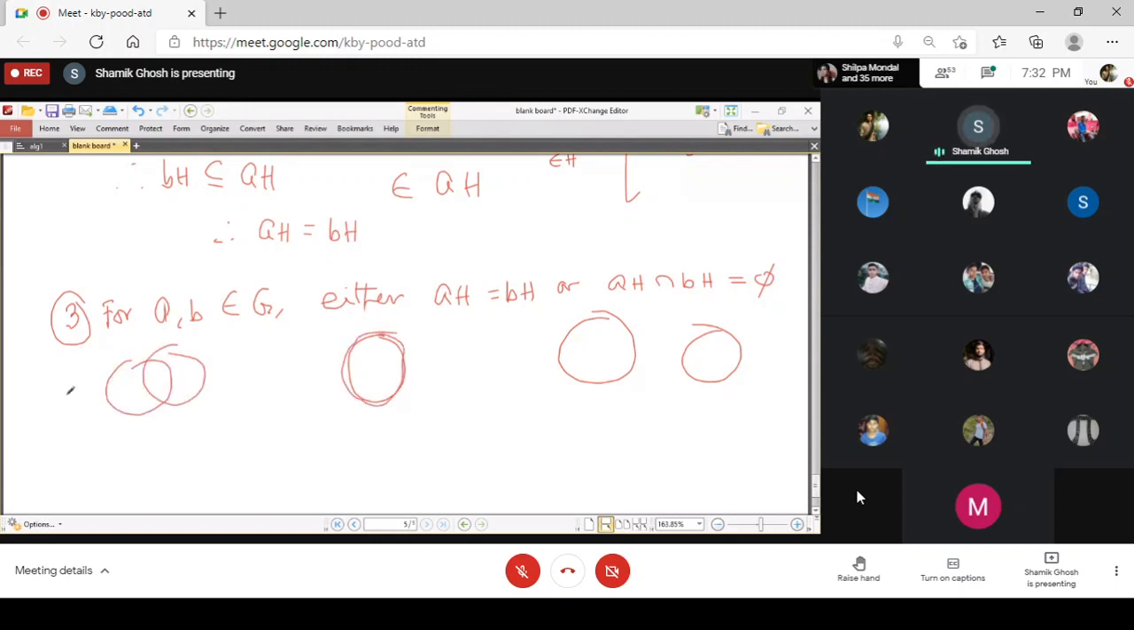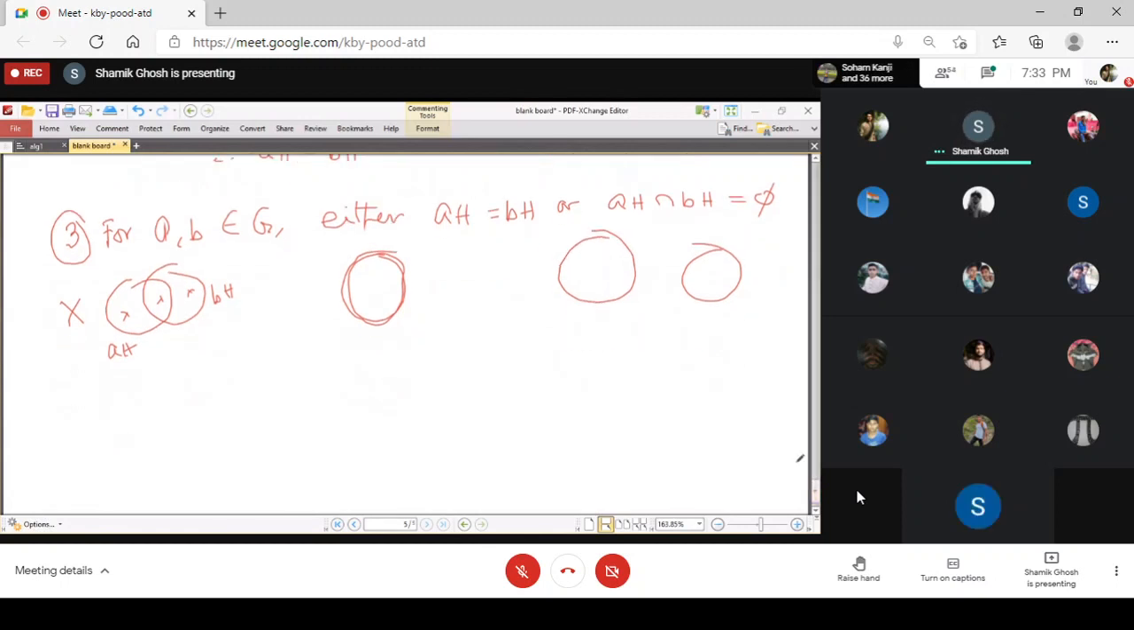This kind of case never happens for two cosets, that this is AH, BH, and something here, something here. This type of case will not happen. For cosets, either they are equal or they are disjoint. That now is the third part we will prove. The part is simple to prove. Suppose you take two elements A and B belonging to G. Now, if AH equals BH, we have nothing to prove because this is one of the options. Otherwise we have to prove their intersection is empty.